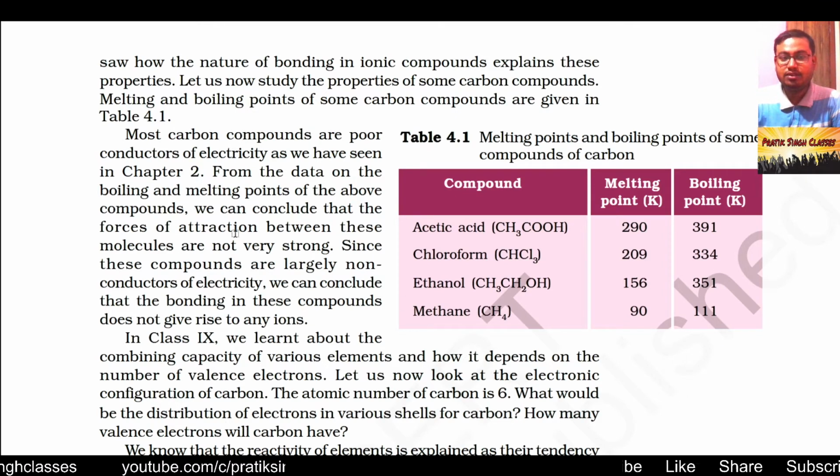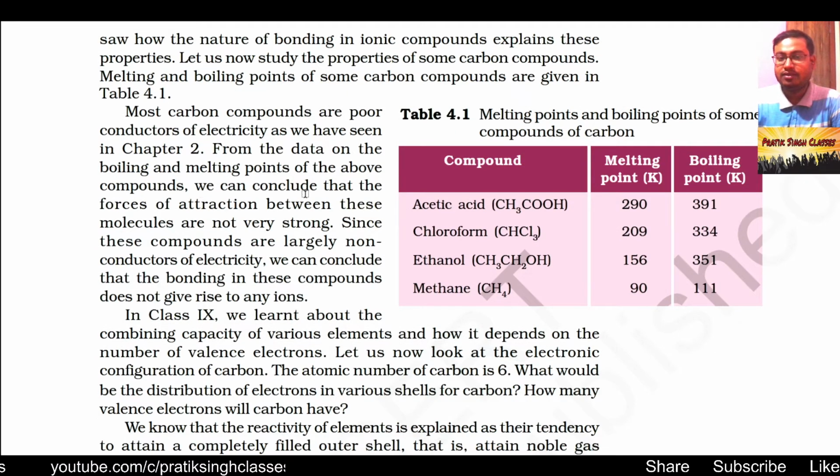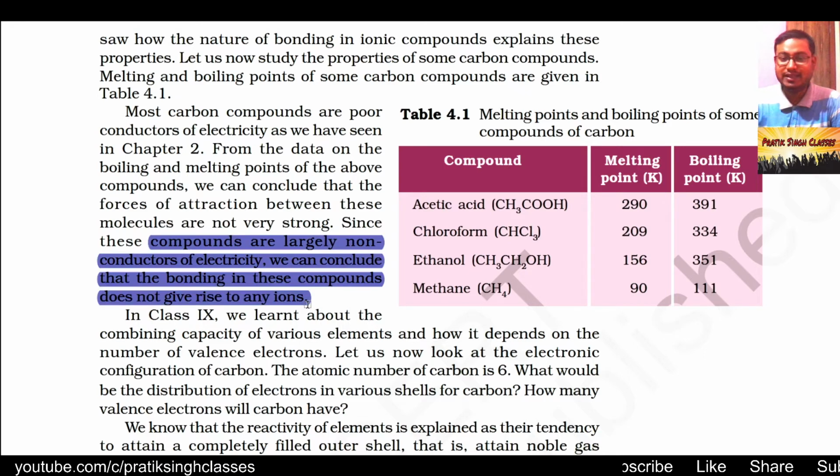From the data on the boiling and melting points of the above compounds, we can conclude that the forces of attraction between these molecules are not very strong as compared to ionic compounds. Since these compounds are largely non-conductors of electricity, we can conclude that the bonding of these compounds does not give rise to any ions.